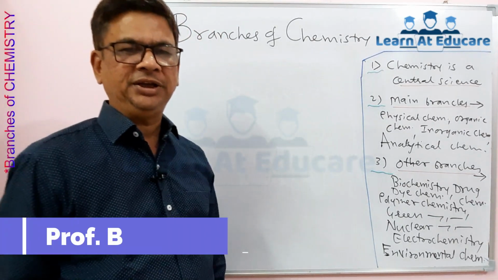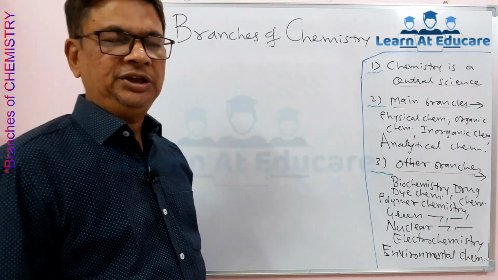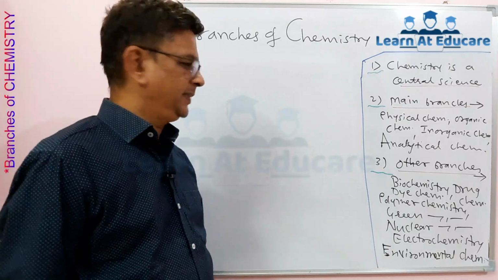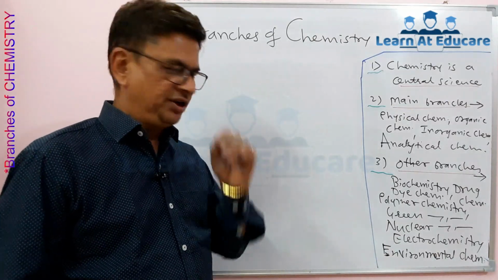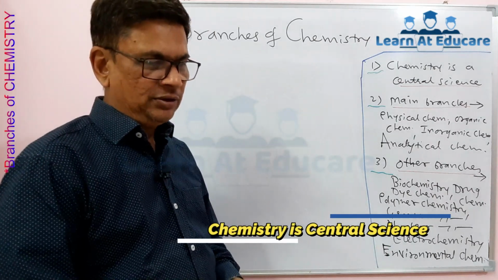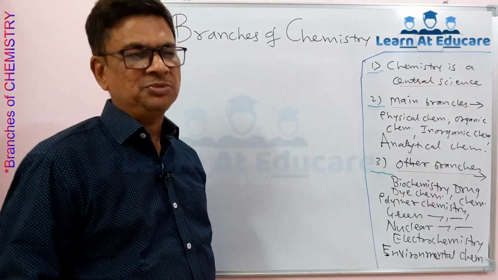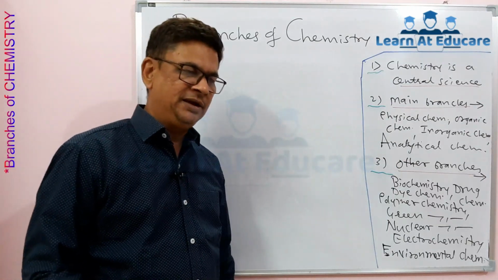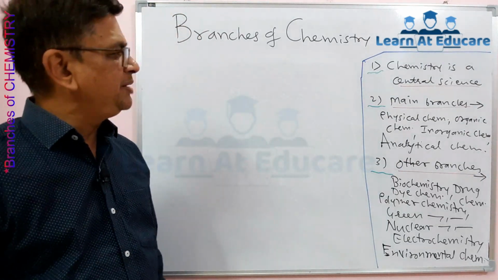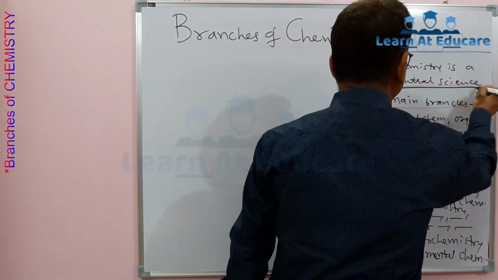This is Vinod Bihani and we will see today the branches of chemistry. As we know, chemistry is what is called the central science. Like other subjects, chemistry, other branches of science like physics and biology mainly. This chemistry is also very vast indeed and it is known as the central science.